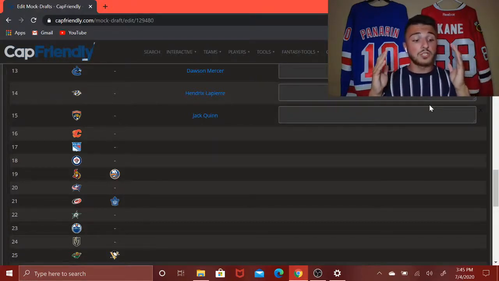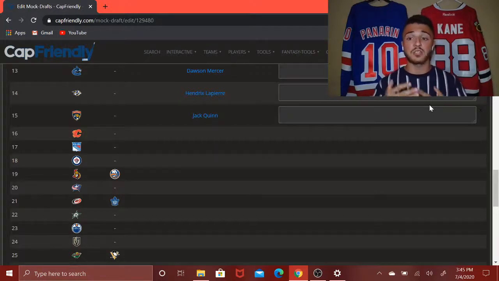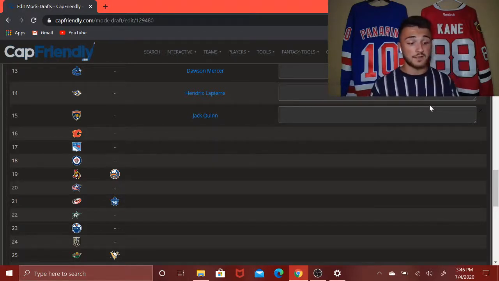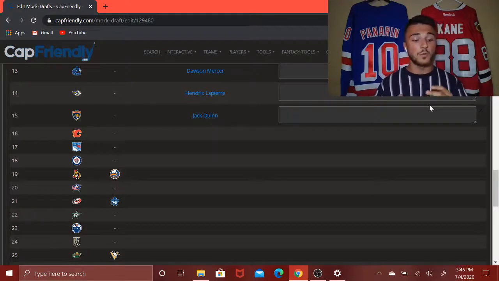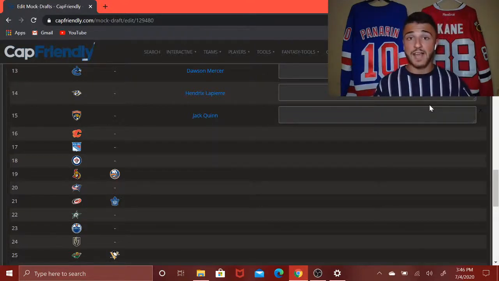But overall, when you look at Jack Quinn's numbers, he has done fantastic in the OHL, playing along the likes of Marco Rossi with the Ottawa 67s. But I don't think that should change just how good he is as an overall player, and especially goal scorer, because a lot of his goals have happened without contribution from Marco Rossi this past season. But when you look at his numbers, Quinn had 89 points in 62 games, including, get ready for this, 52 goals. Electric shot this guy has, and yes, he may look a little bit more raw in his overall offensive ability, not as flashy as some others, but can definitely shoot the puck, pick those corners fantastically, and bringing him to a team like the Panthers will just add to that talent.